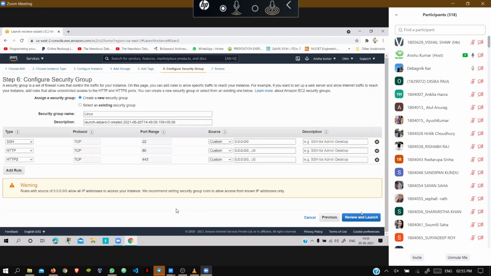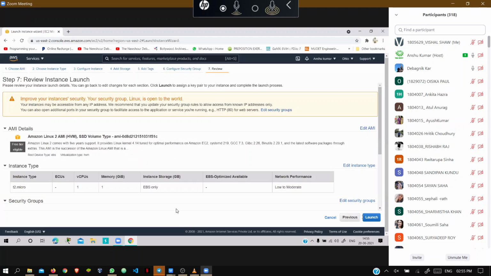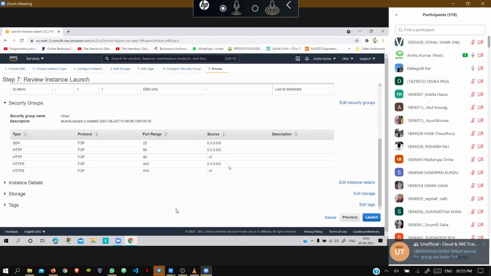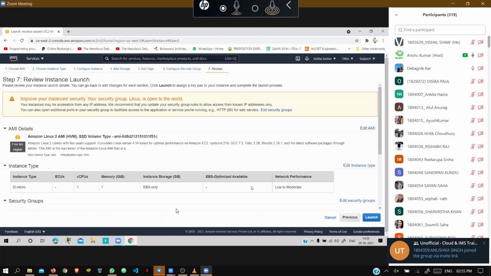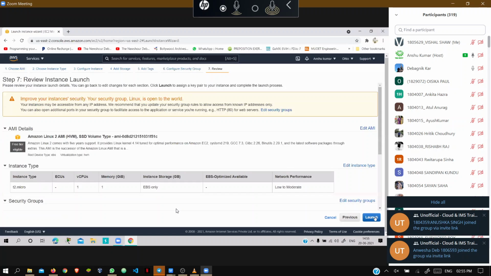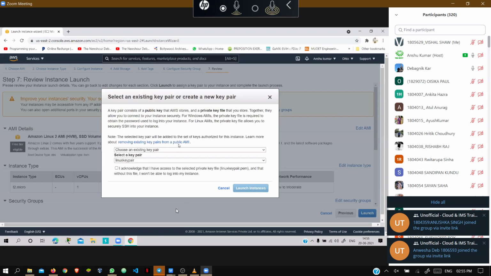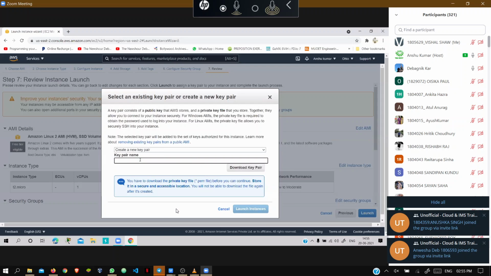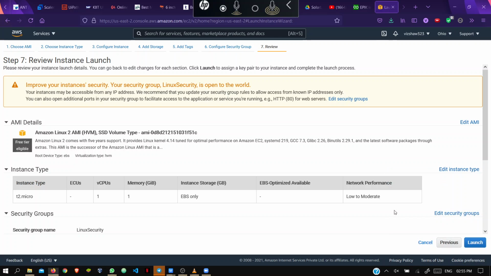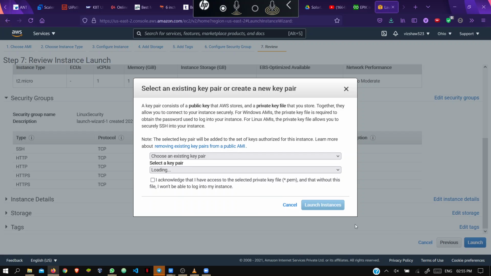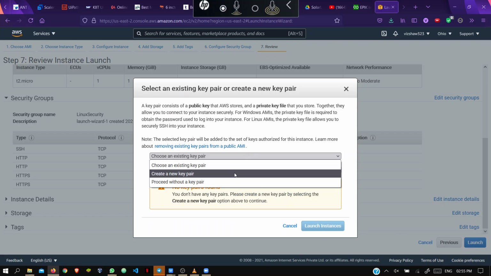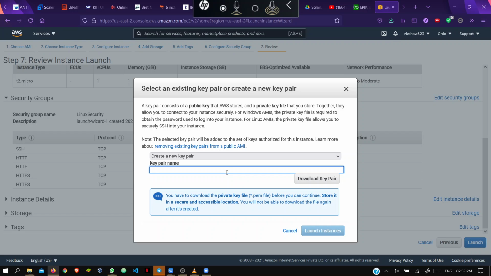Good. Okay, guys. So next is review and launch. We have done all the configuration as you can see here. Next, you just need to launch it. Just generate one key pair. Write the key pair name. This time you need to download that key pair. Last time you could use the existing one as well. Here it is better to download it.